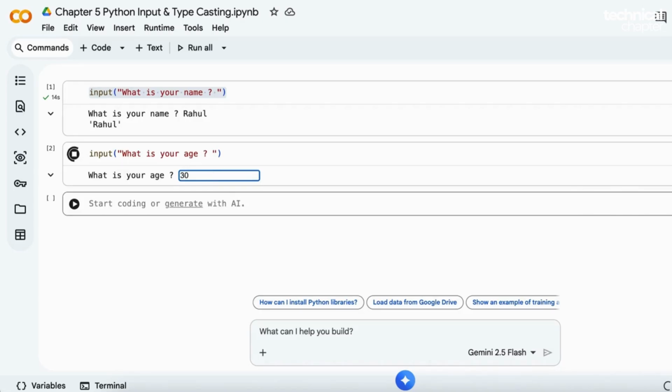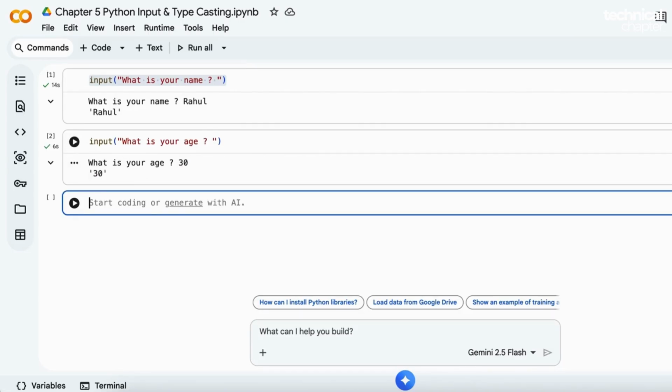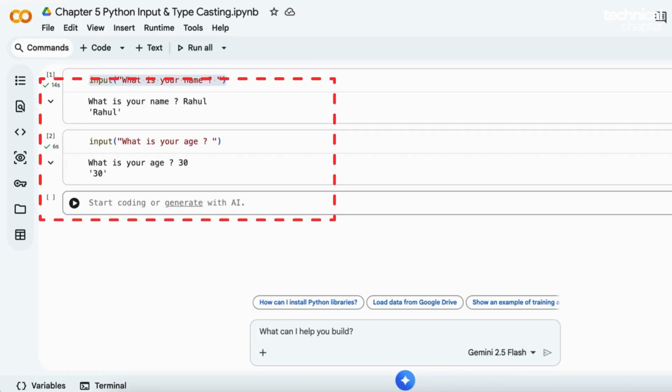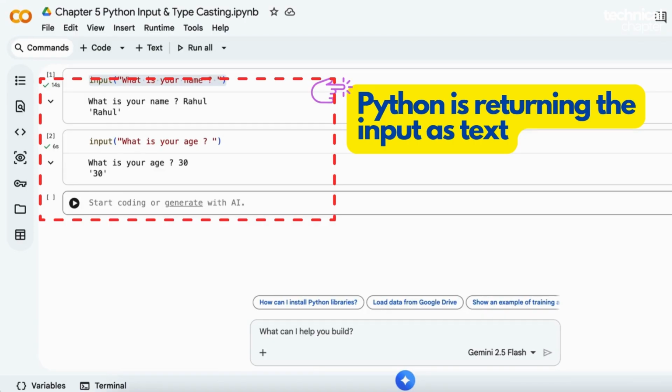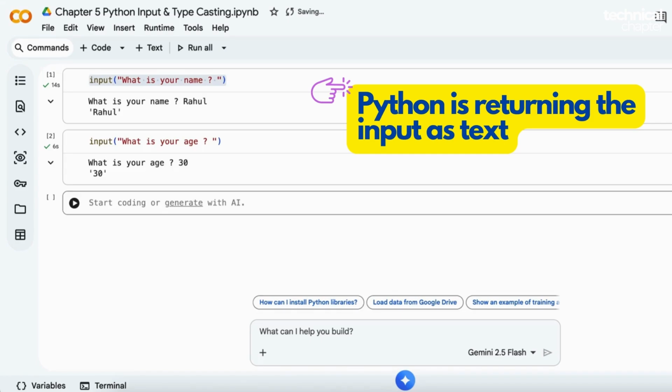Now observe the output carefully. We entered a name and an age. But what is common in both outputs? Look closely. For the name, Python puts single quotes around the input. For the age also, Python puts single quotes around the input. That means whatever we type as input, Python is returning it back as text. And we already know one rule. Anything inside quotes, Python treats as a string. String means text. So even though we typed 30, Python is not treating it as a number. It is treating it as text.